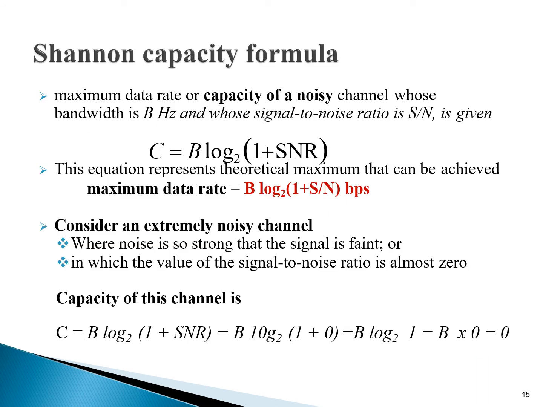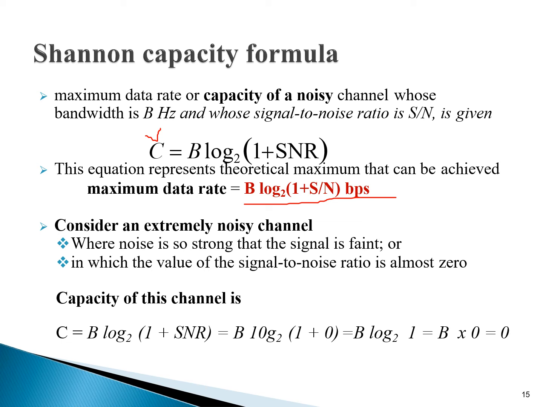Students, the next theoretical formula is the Shannon capacity formula. Maximum data rate or capacity of a noisy channel whose bandwidth is B hertz and whose signal to noise ratio S divided by N is given. C is equal to B, for bandwidth, log base 2 of (1 plus S over N). This equation represents the theoretical maximum data rate, the bit rate, that can be achieved. So the maximum data rate, again I repeat, is B log base 2 (1 plus S divided by N) bits per second.